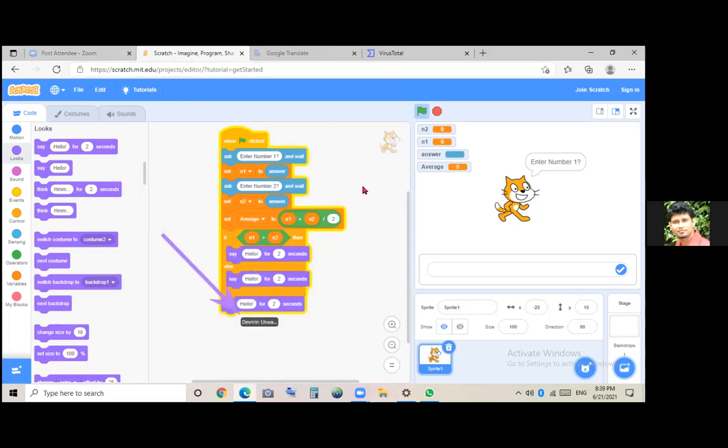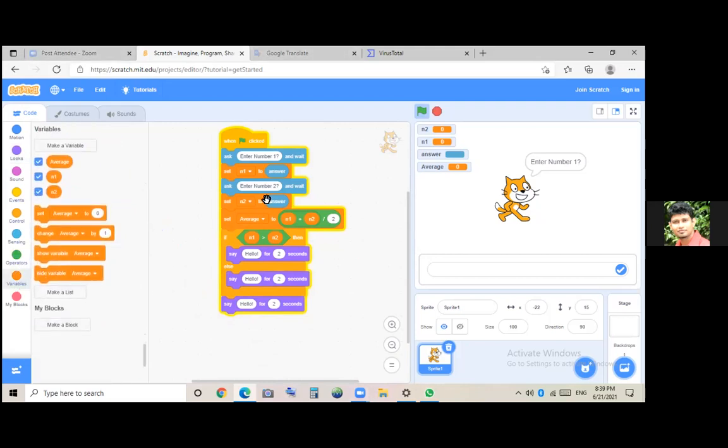So if number 1 is greater than number 2, you have to show the number 1. Go to the variables again. If not, you have to show the number 2. Yes, correct, place it there. If not, number 2. Don't drag from there, then that will be removed. Drag from here and keep it there. Don't drag from the existing code.